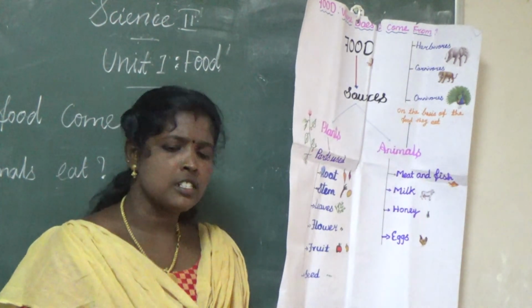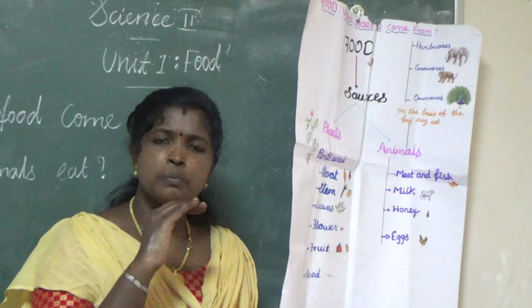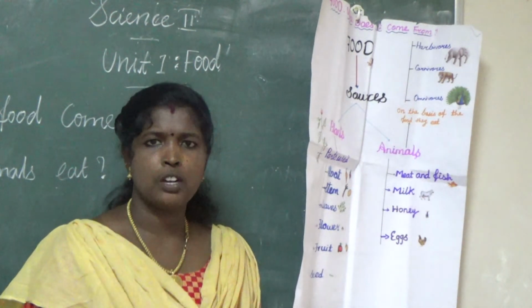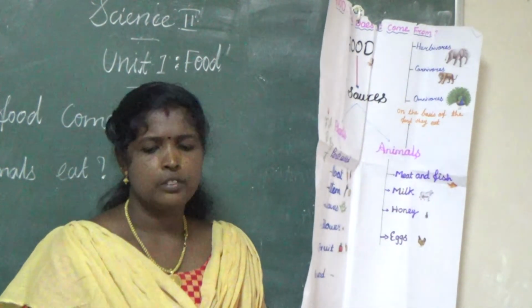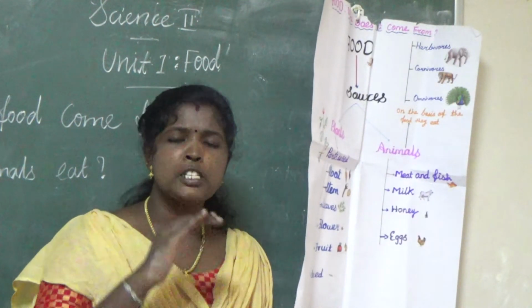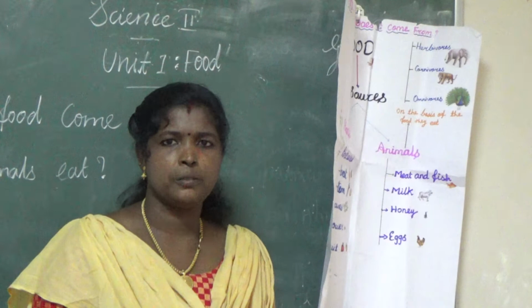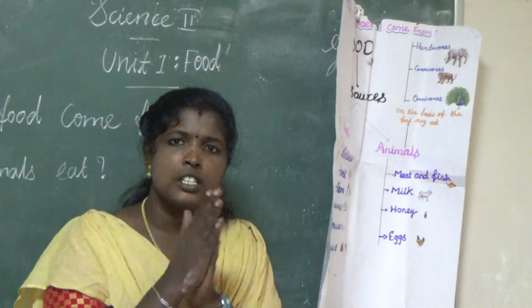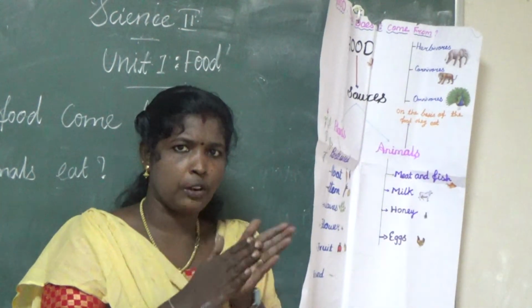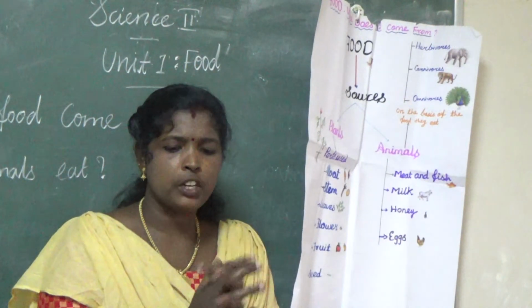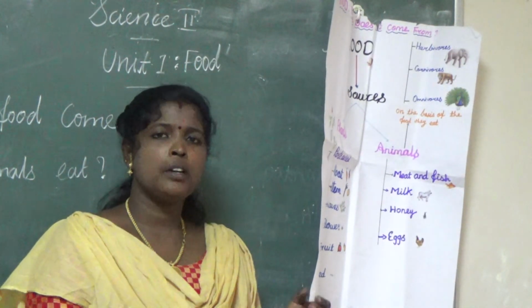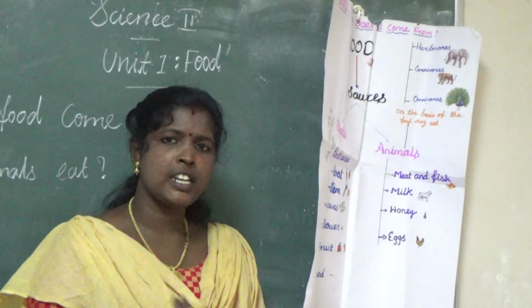Then next, cheese. Cheese is made from curded milk of cow, goat, buffalo. Then next one, cream. Cream is made by collecting the fatty layer of the milk. Then next one, butter. Butter is made by churning the fresh cream thoroughly, and we get butter. Ghee: if you give heat to the butter, we get ghee.